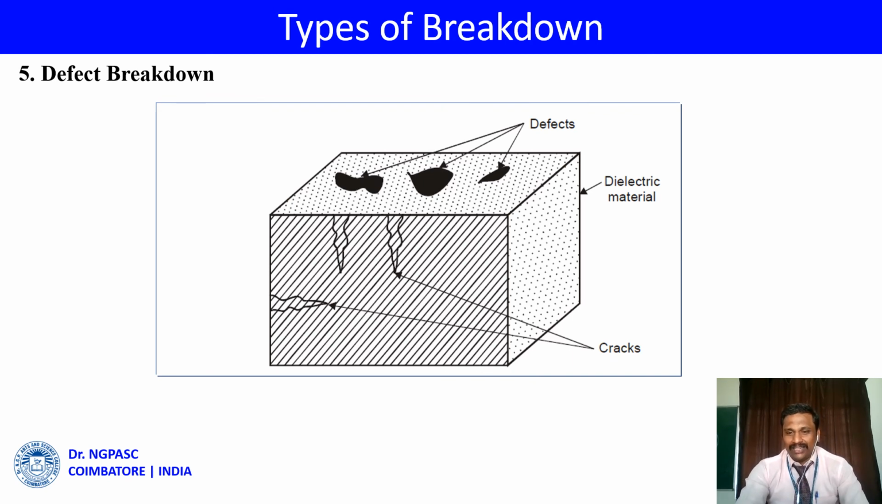Finally, we have defect breakdown. Unfortunately, the material may have some defects such as holes and cracks. Due to the holes and cracks, the material easily adopts ionization and becomes a conductive material, and easily transfers from non-conducting nature into conducting nature, so that this type of breakdown may happen, which is called defect breakdown.